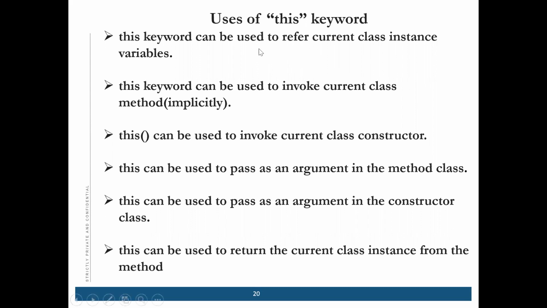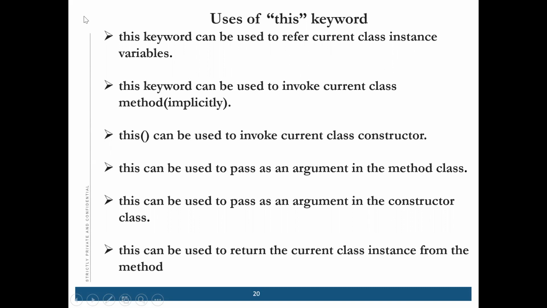This keyword can be used to refer to the current class instance variable. Current class instance variable, that is the global variable, which we have defined inside the class, not within the method.